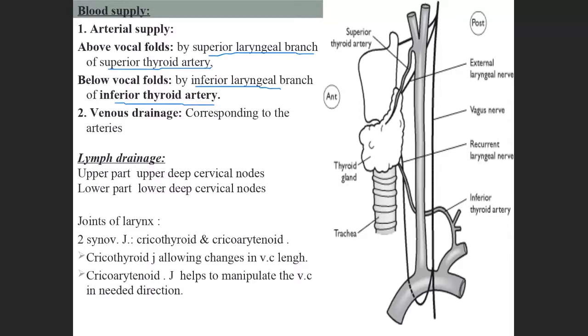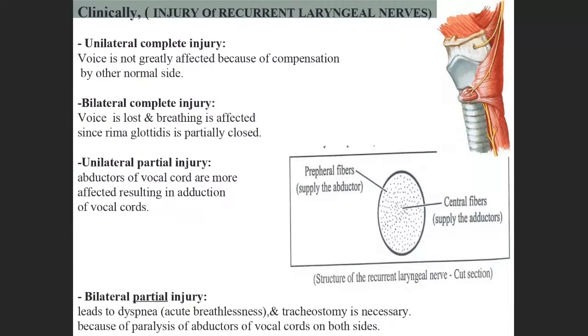Then there are 2 parts of the lymph nodes, the upper part and the lower part. The upper part drains to the upper deep cervical and the lower part to the lower deep cervical lymph nodes. Okay, this you leave, no problem.